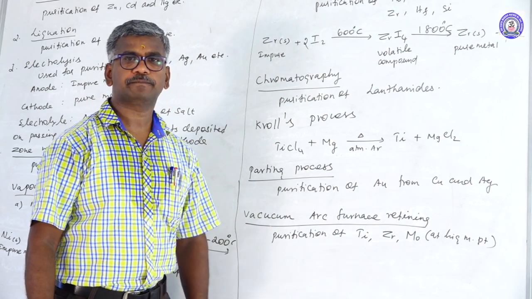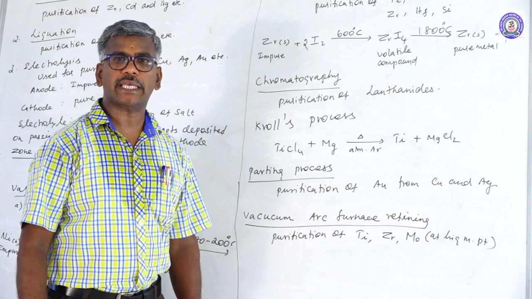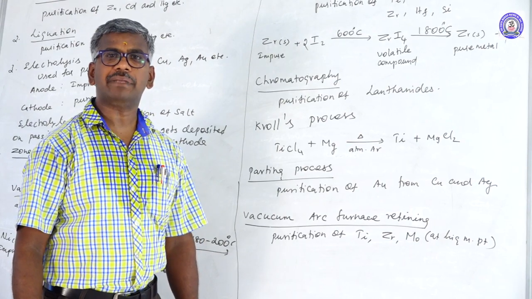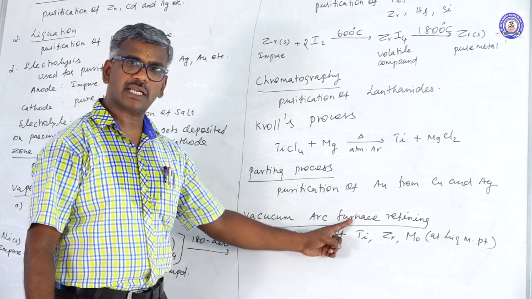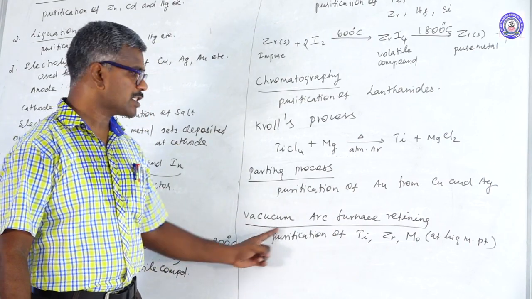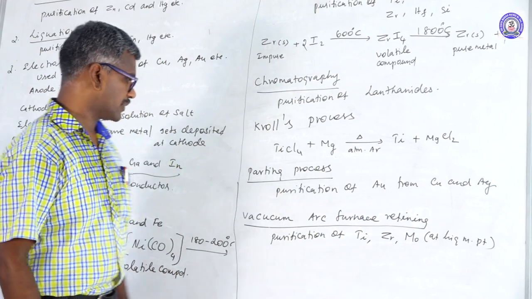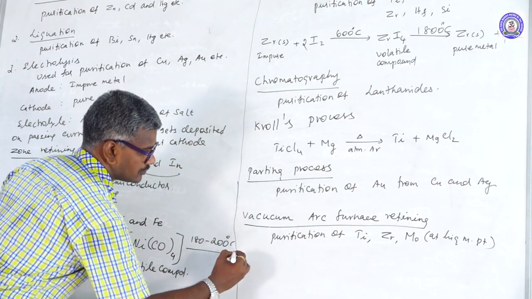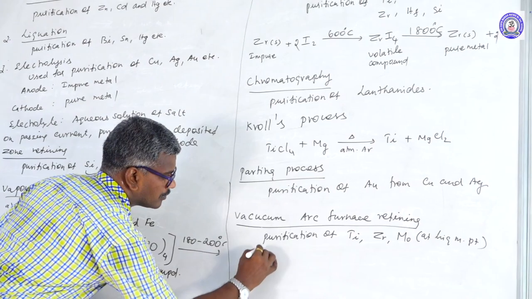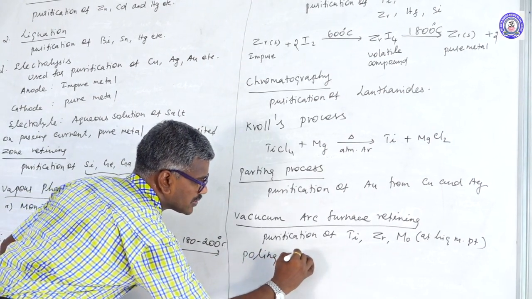Crude metal is made into an electrode. This can be melted in an arc furnace under vacuum. This process is known as vacuum arc furnace refining. Another one is the poling process.